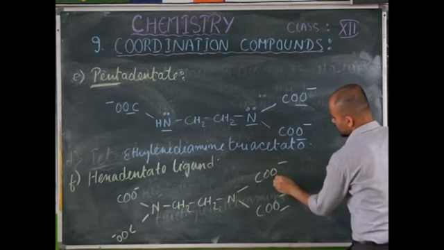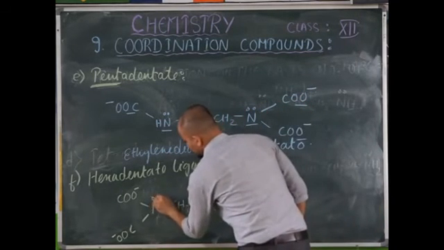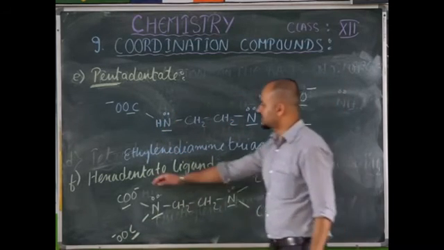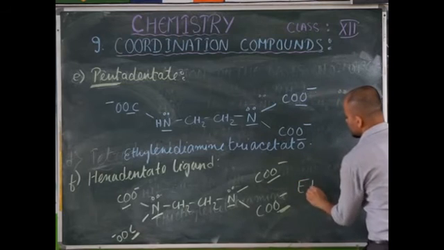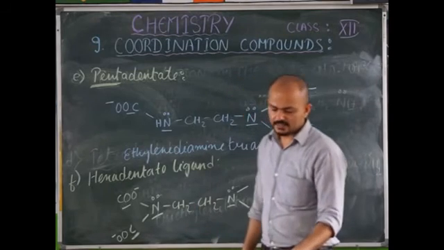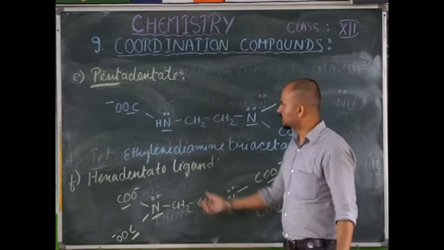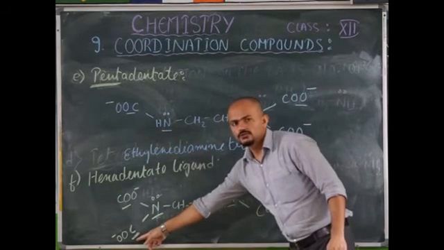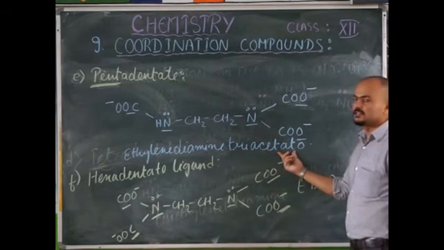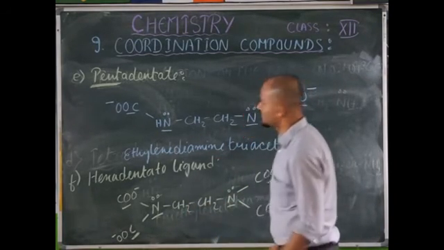So 1 coordinating site, 2, 3, 4, 5 and 6. Therefore, this is the example of a hexadentate ligand, and its short name is EDTA. Okay? That is ethylenediamine tetraacetate. So here, the difference between this and this is what? Here instead of hydrogen, what is present? COO minus. Therefore, 1, 2, 3, 4, tetraacetate. Okay? So these are the main classifications of ligands on the basis of donor atoms.